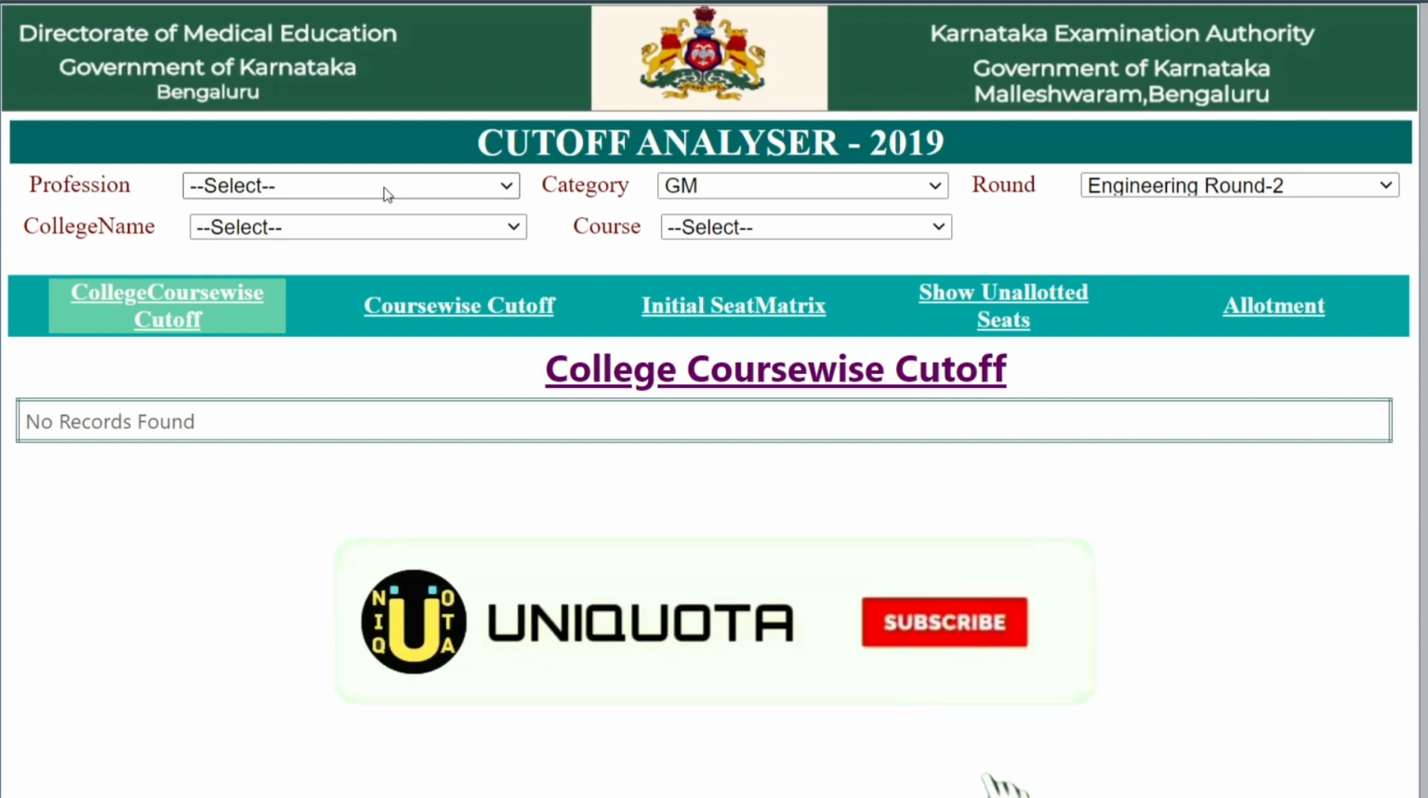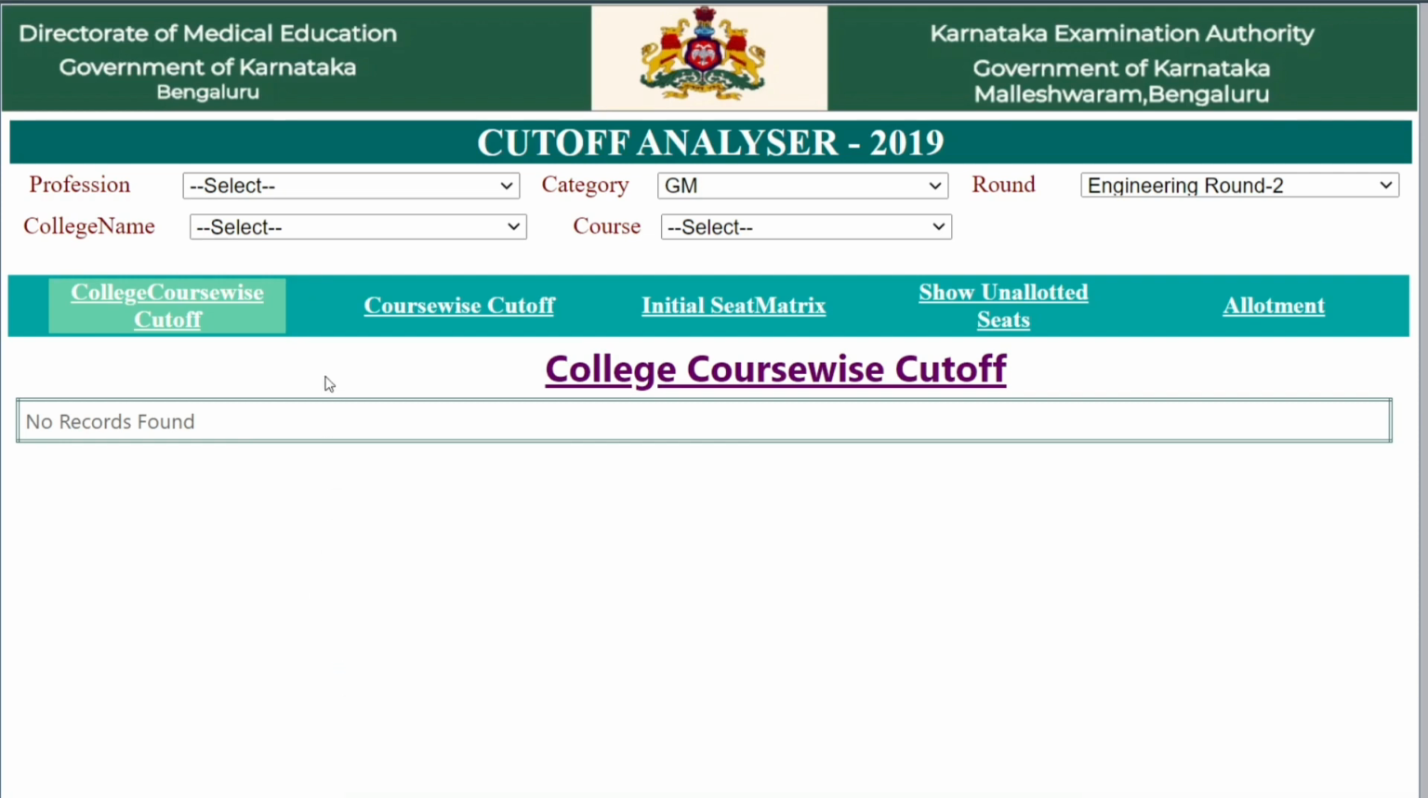First of all, select the profession. Here in the profession you can choose engineering or architecture, or if you are aiming for veterinary science, D Pharma, agriculture, those are there. I'll be choosing engineering. Next comes category. Here you can select your category, such as 2AG or general merit. We will go with general merit. The GM stands for general merit, so we have selected general merit.